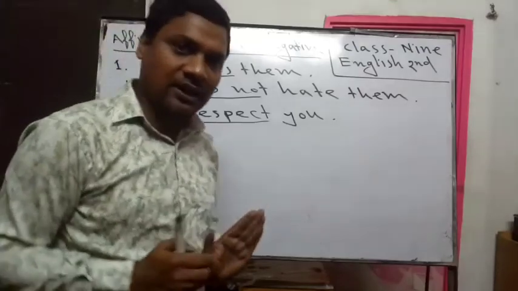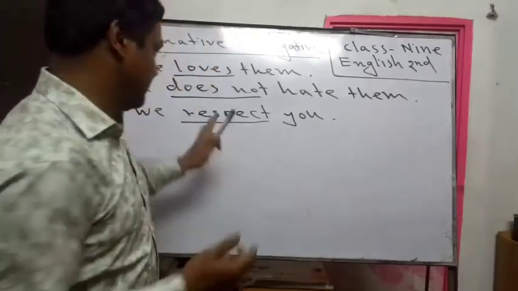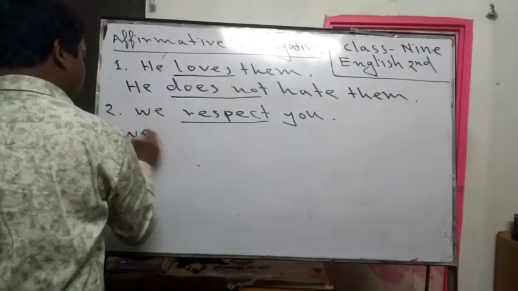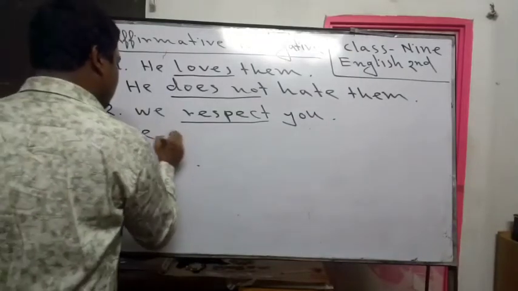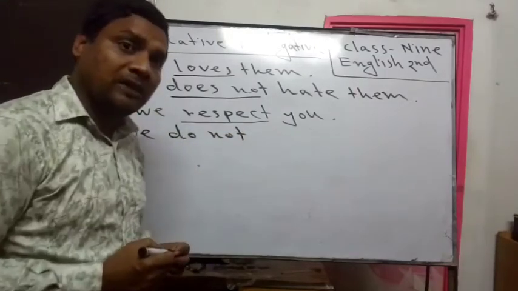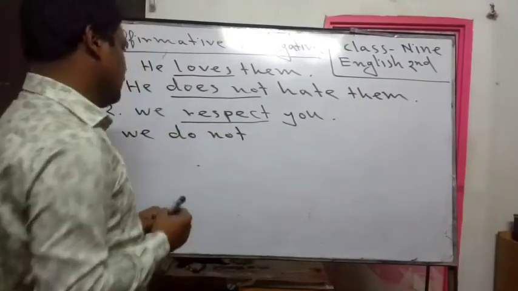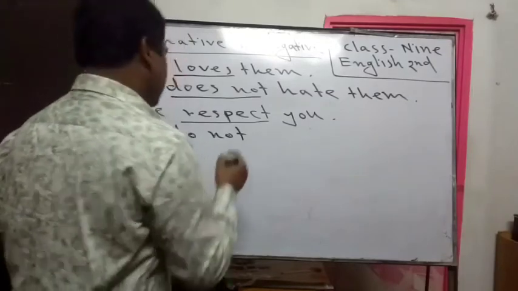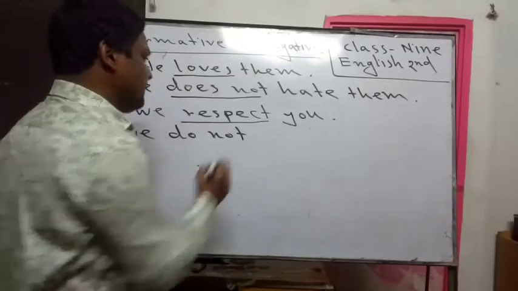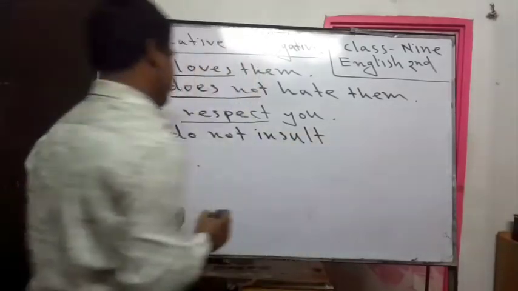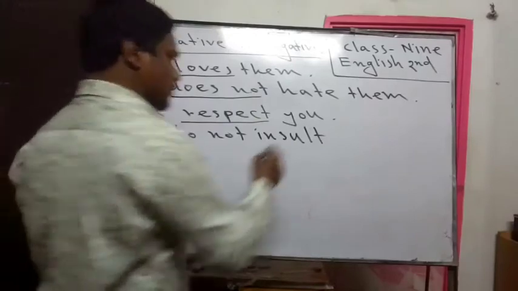Dear students, are you clear? Insult is the opposite form of respect. So we have to use the subject, we. Here do not will be used. And if you wish, don't will also be correct. So let's use do not. After that, the opposite form of respect is insult, so insult will be used. And finally, we have to use an object.